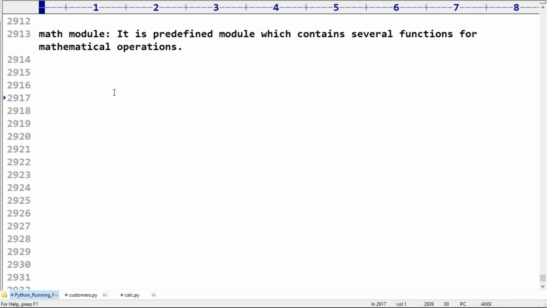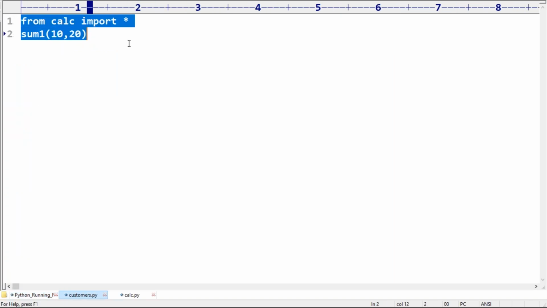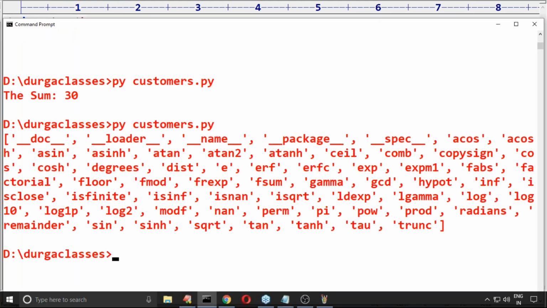Sir, can you please tell which functions are there? Like I showed already one way, right? Import math. Am I required to write the math module, or is it already available? Yes, it's already available. We are not required to write it. So now from here, dir of math. Can you please print all the members present inside the math module?